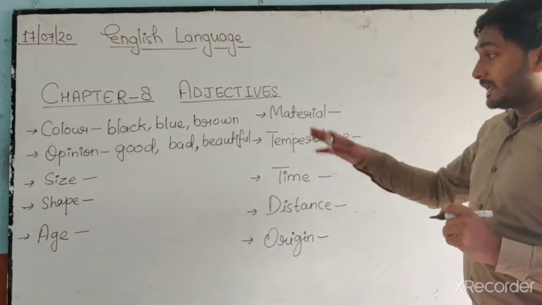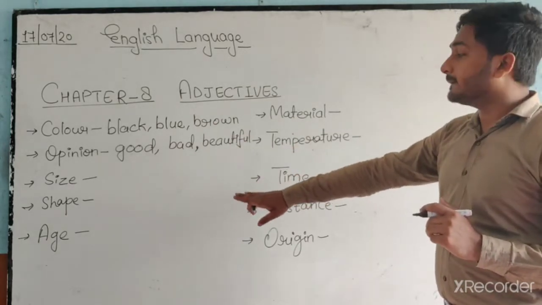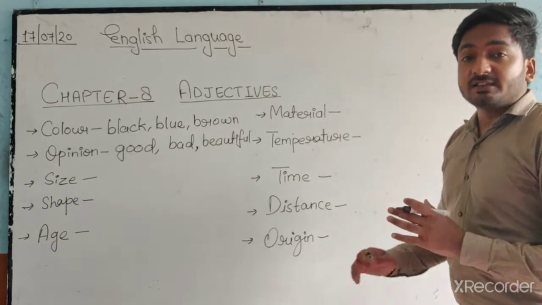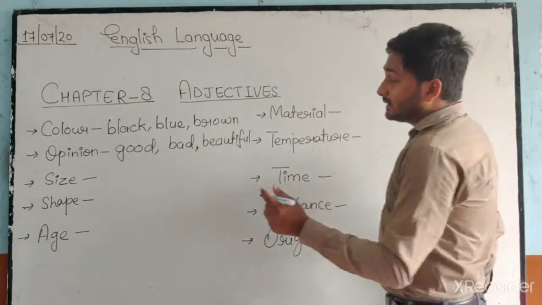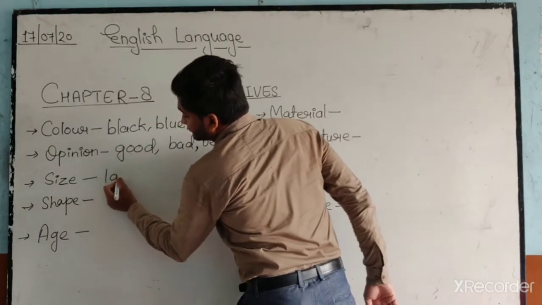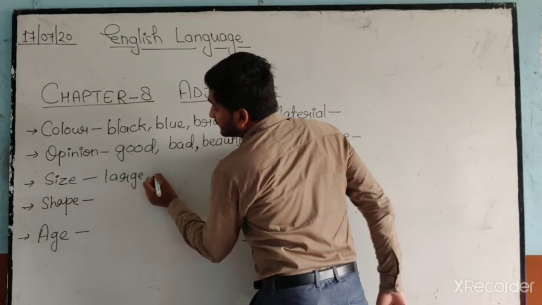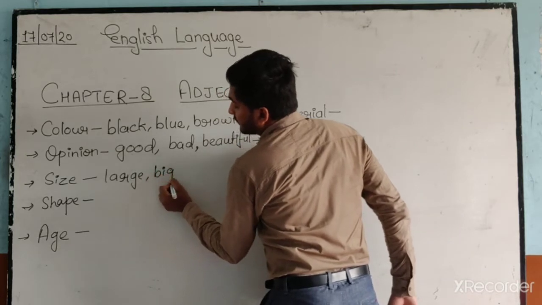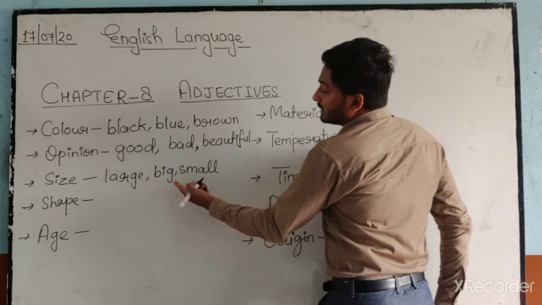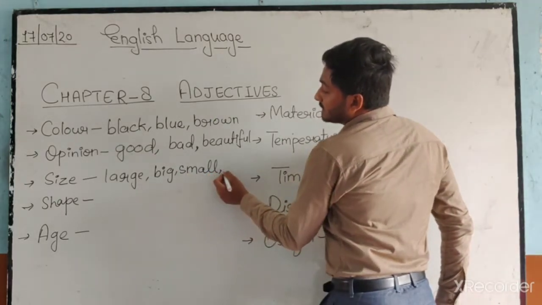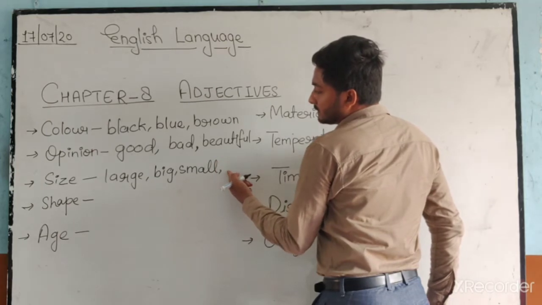So through opinion we can describe a person or thing. Size: through size we can describe what size the thing has, like large, big, small.